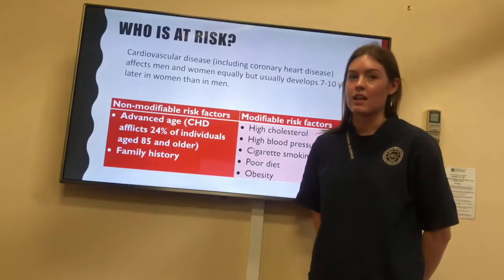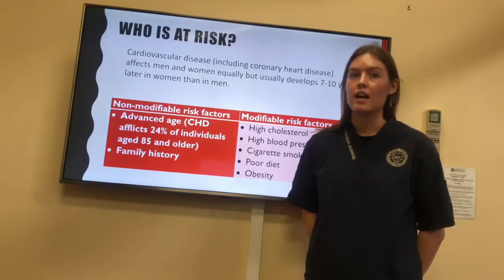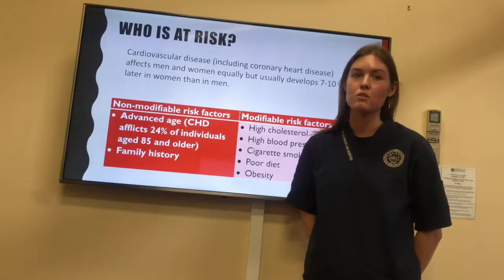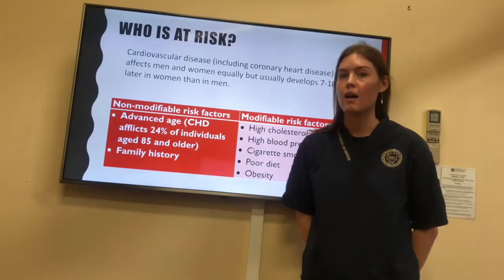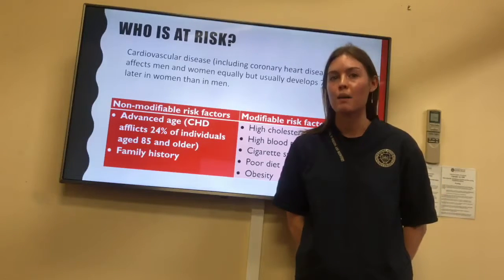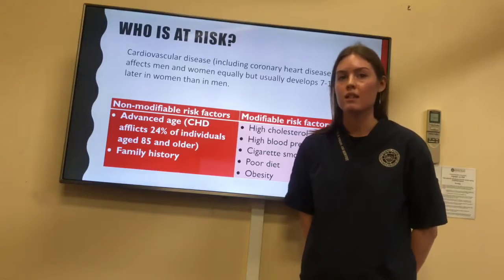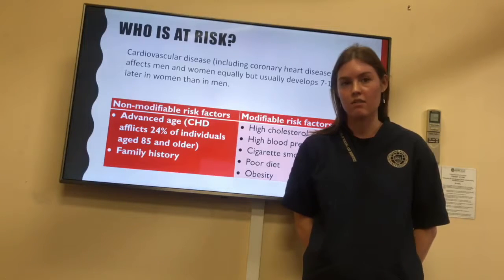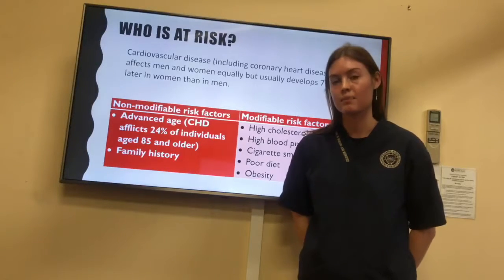Approximately 3% of Australians have coronary heart disease, and it has been the leading cause of death since 2000. Cardiovascular disease, including coronary heart disease, affects men and women equally, but usually develops 7 to 10 years later in women than men. Having high cholesterol, high blood pressure, being a smoker, making poor diet choices, and being overweight or obese can increase your risk for developing coronary heart disease. These risk factors are modifiable, meaning that making lifestyle changes such as increasing your physical activity, having a healthy diet, and quitting smoking can all help to reduce this risk.